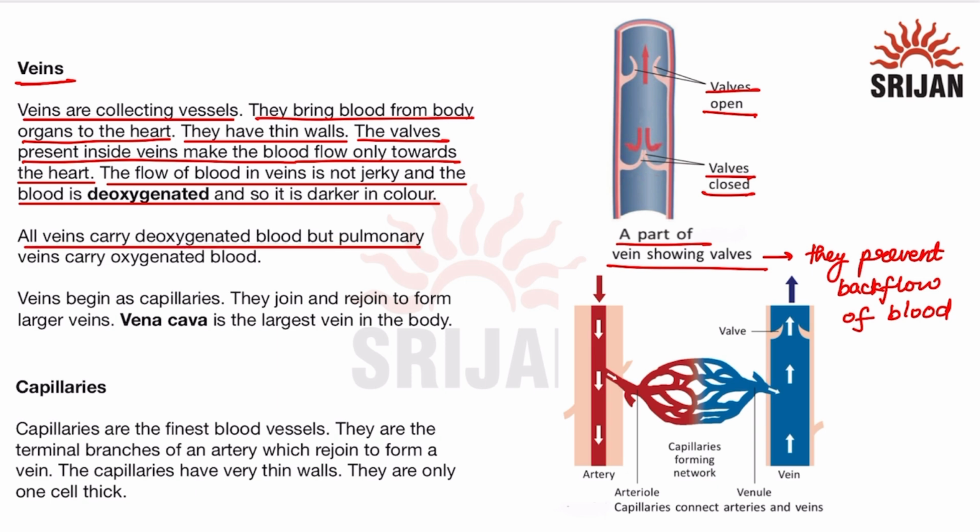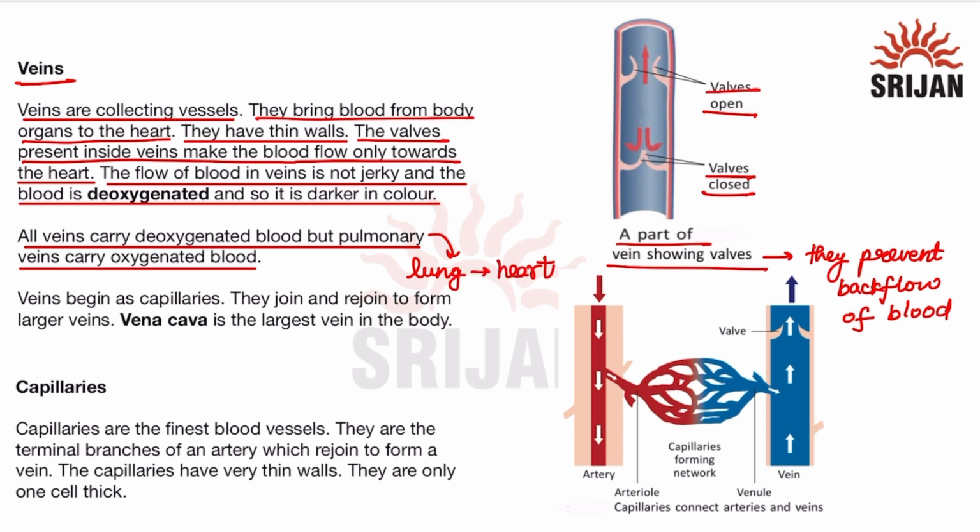Arteries carry oxygenated blood, veins carry deoxygenated blood, but pulmonary veins carry oxygenated blood. The pulmonary vein is a type of vein that helps to carry the oxygenated blood from the lung towards the heart. So that is why this is an exception.